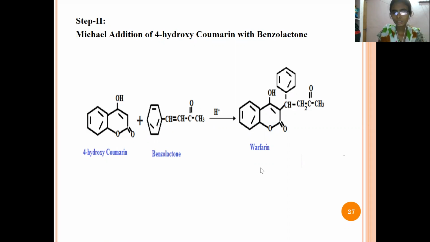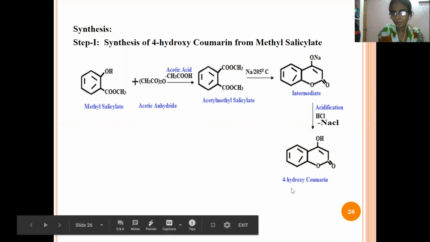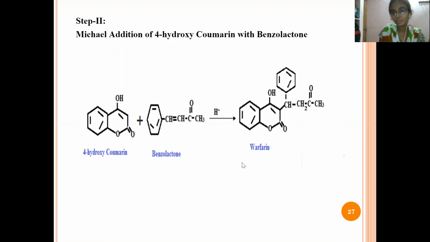So in this synthesis there are two steps. The first step is the synthesis of 4-hydroxycoumarin from methyl salicylate. So from methyl salicylate we will get 4-hydroxycoumarin. And in the second step, when 4-hydroxycoumarin is reacted with benzalacetone, we will get the warfarin drug.